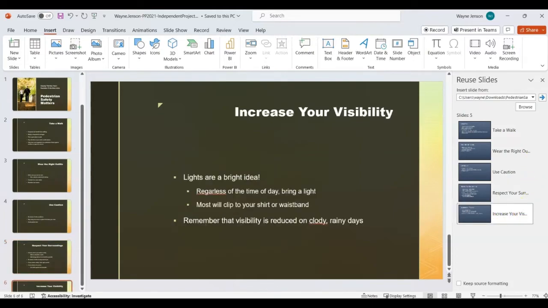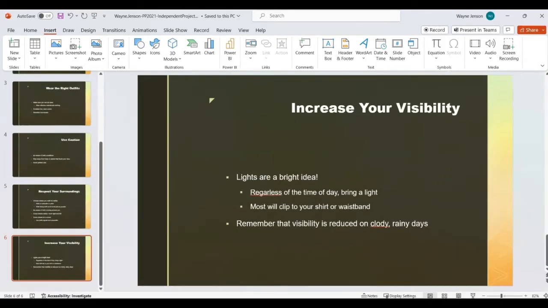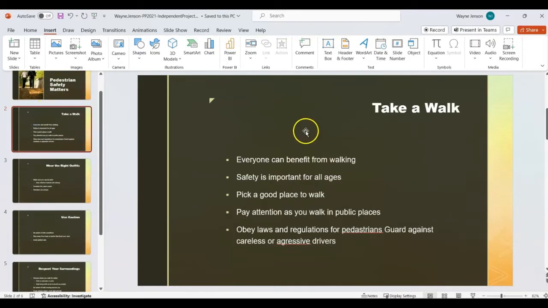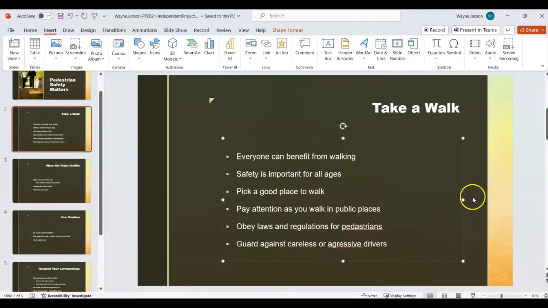And then we can close that Reuse Slides pane. And then we're going to display slide 2. So over here in our navigation pane, we'll select slide 2 and put your insertion point in front of guard. So let's see right here, and press enter so that that's the last item on the list.